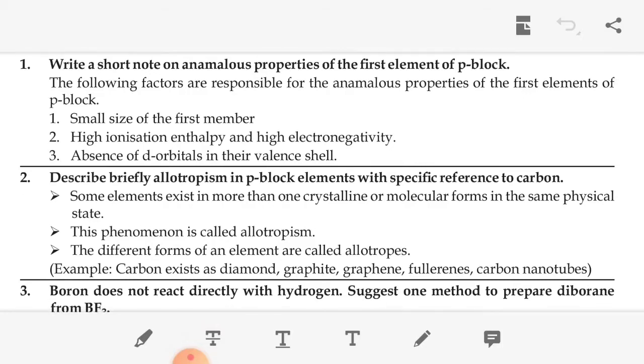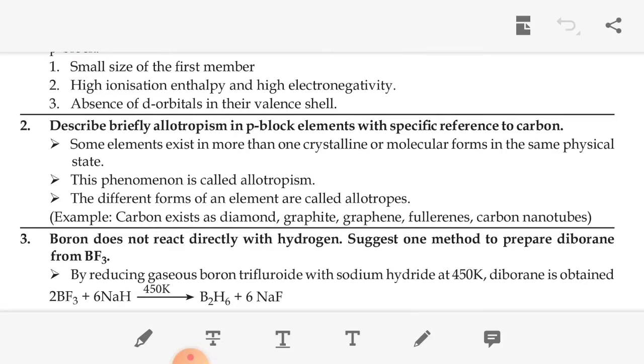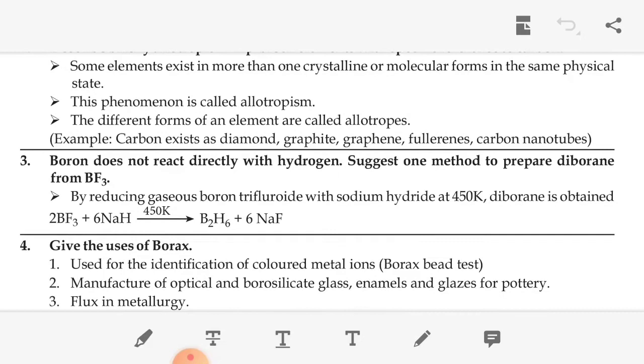These are the factors responsible for the anomalous properties of P block elements. Then second one: describe briefly allotropism in P block elements with specific reference to carbon. Some elements exhibit more than one crystalline or molecular form in the same physical state. This phenomenon is called allotropism. The different forms of an element are called allotropes. Example for allotropes: carbon exists as diamond, graphite, graphene, fullerene, carbon nanotubes.